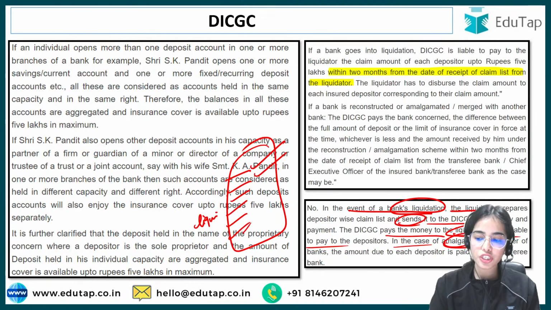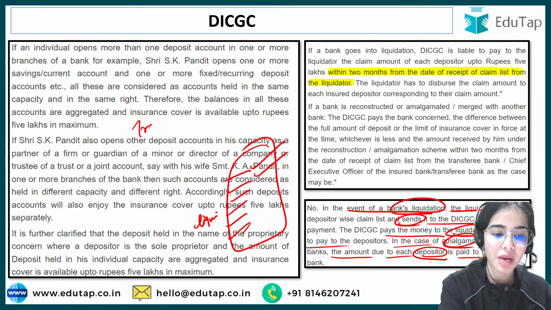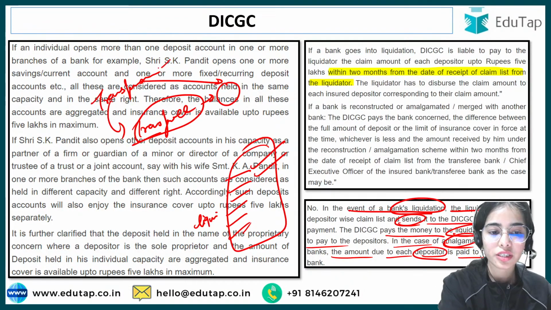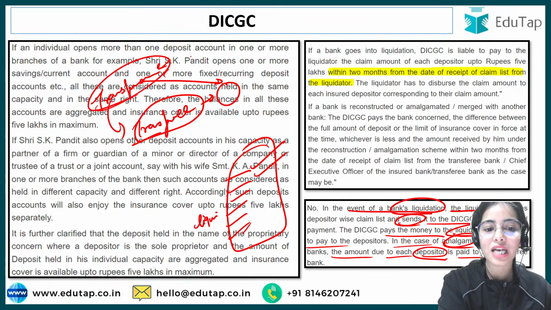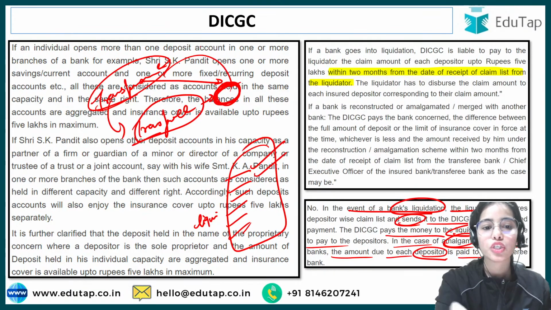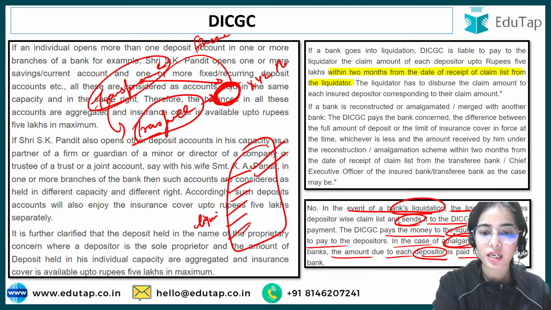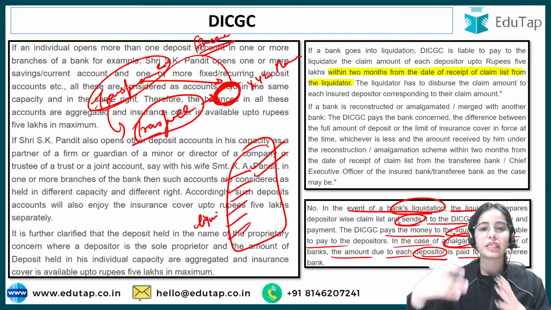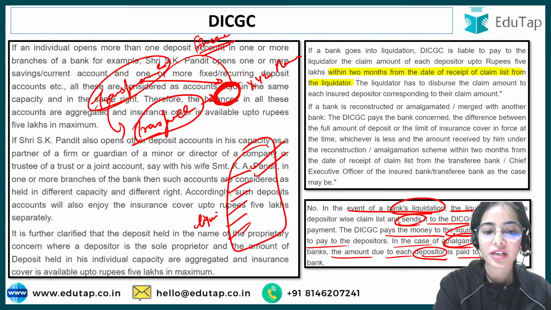In case of the amalgamation or merger of the banks, the amount due to each depositor is paid to the transferee bank. So in the previous session, we have understood the transferor and the transferee. The transferee bank is the bank in which the transferor bank is merging, or in which this bank is amalgamated. Say the Fincare bank is amalgamated in the XYZ bank. So the Fincare bank is the transferor that is transferring all of its liabilities and all of its assets to the transferee bank. So it's being amalgamated by the transferee bank.